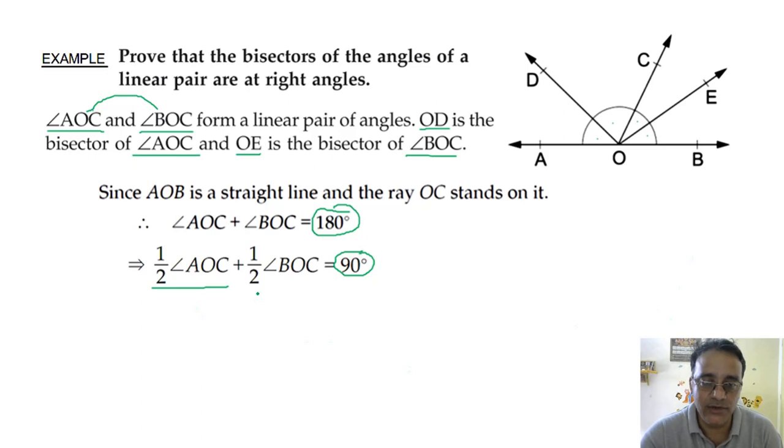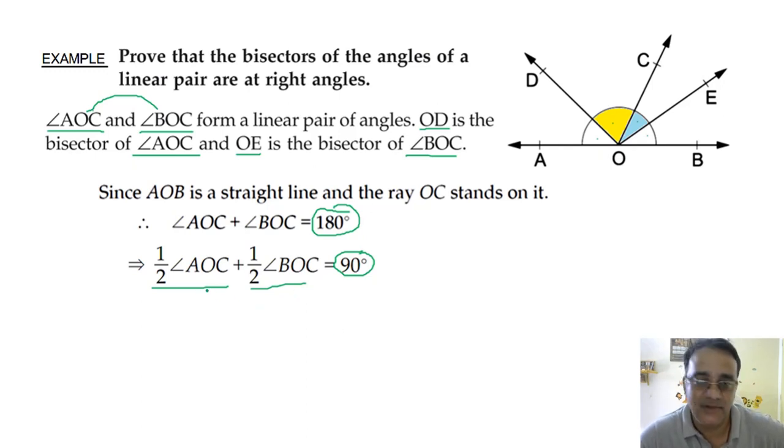Okay, so I'm going to replace it. I'm going to replace the yellow by half of angle AOC, and the blue by half of angle BOC.